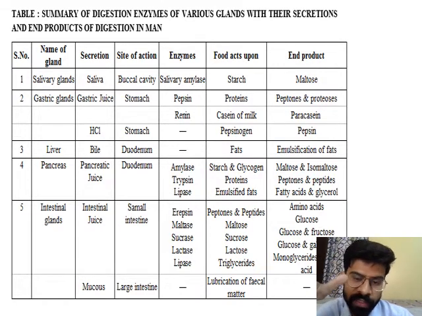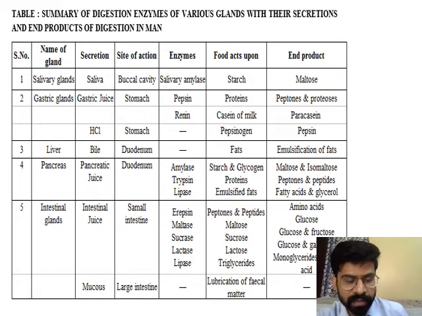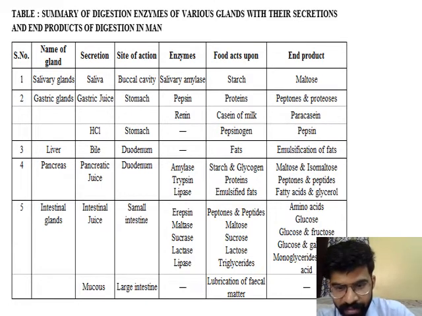So start with the first gland, the salivary gland. As we know, the salivary gland is present in our buccal cavity, so the site of action is the buccal cavity. The secretion is saliva, released from the salivary gland. Saliva acts in the buccal cavity.